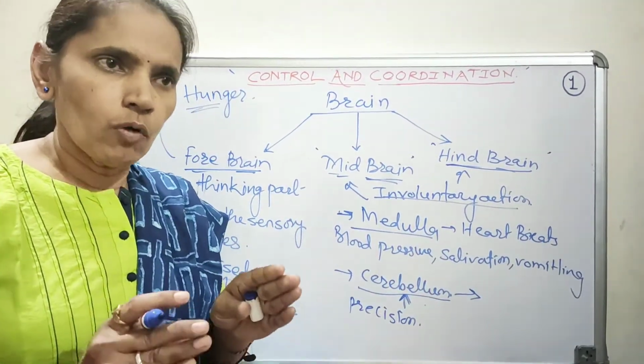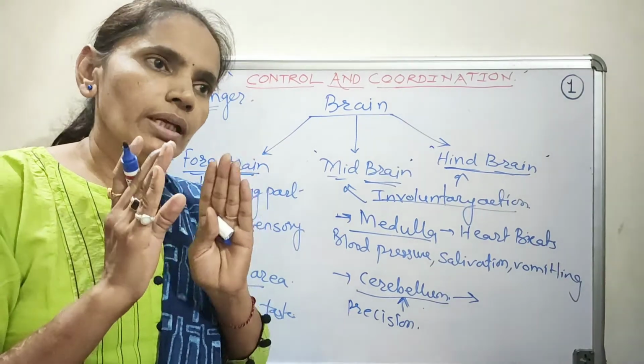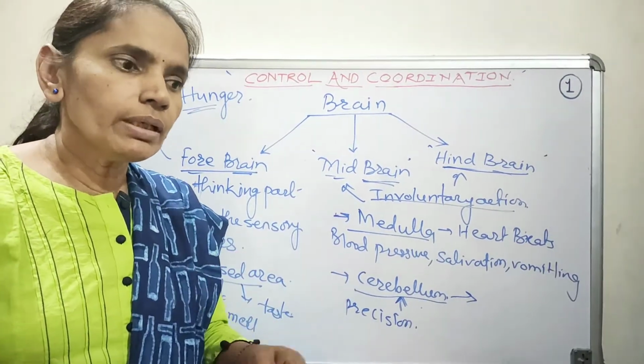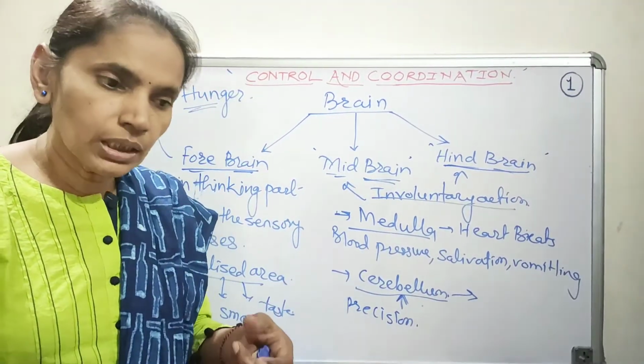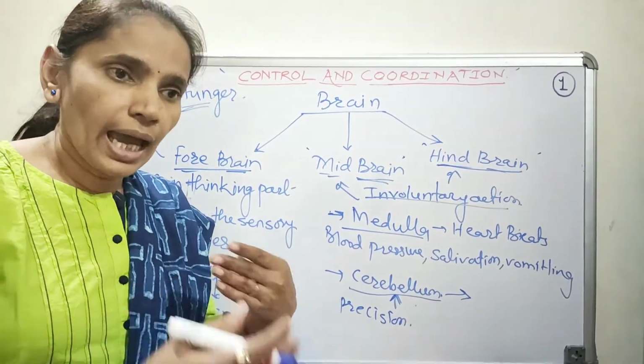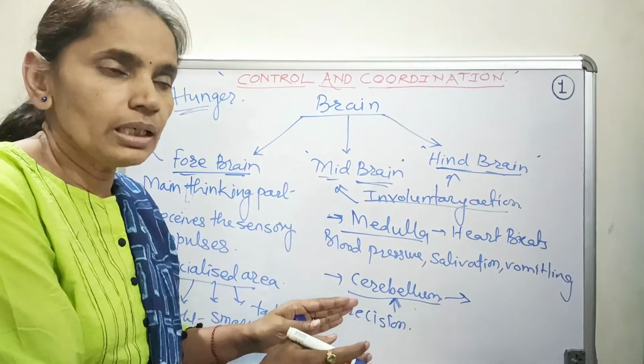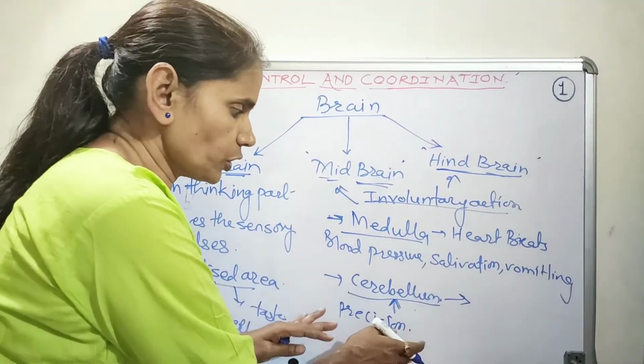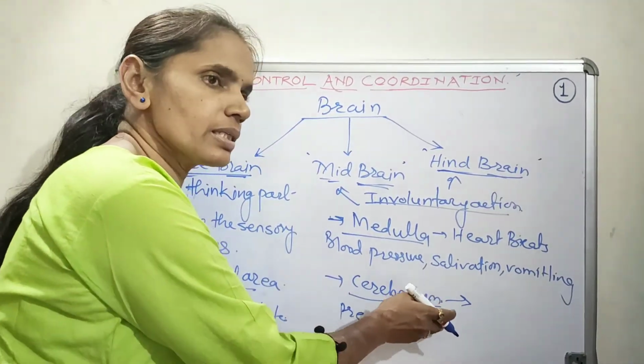So whenever we walk in a straight line, whenever we ride a bicycle, or whenever we are picking up things from the floor, in all those positions and actions, our balance is maintained. Not only this, the body posture is also maintained by the cerebellum.